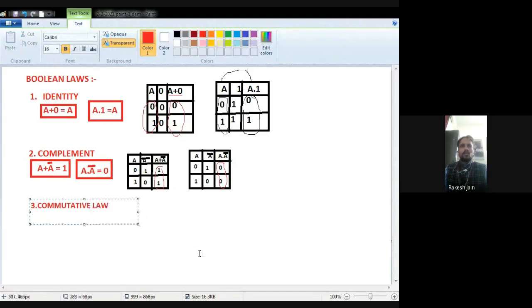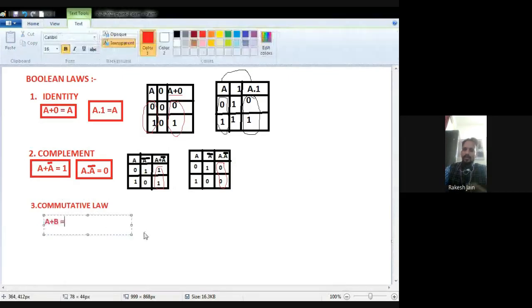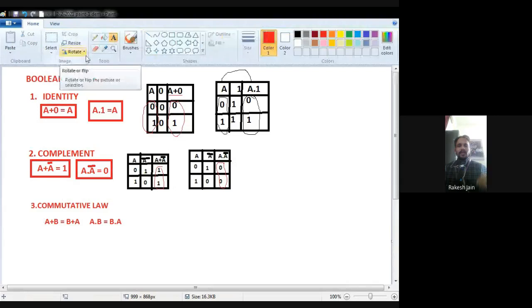Commutative law. See very carefully, what is the meaning of commutative law? A plus B is equal to B plus A, and A dot B will be equal to B dot A. So there are two laws, one with the OR operation and one with the AND operation, and both are related to the commutative law. A plus B is just the same as B plus A, and A dot B is the same as B dot A. Okay, now we are going to prove that this commutative law is correct.